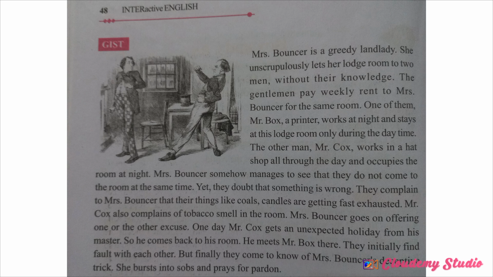In the conclusion, we can give: Mrs. Bouncer was really a greedy woman who not only gave many fake excuses but also cheated both of them in a very smart way. But at last she has to ask for pardon.